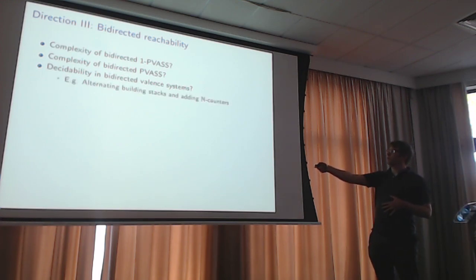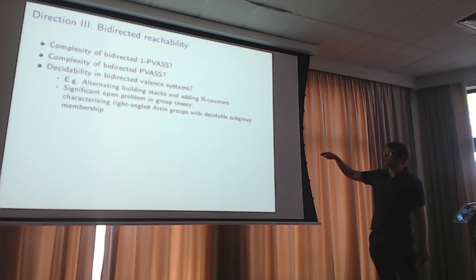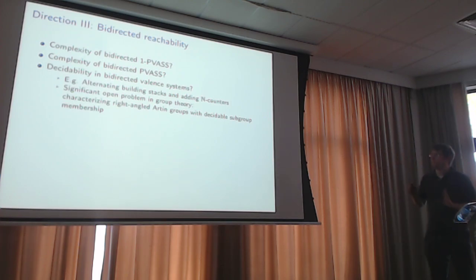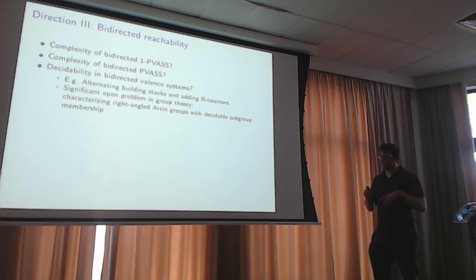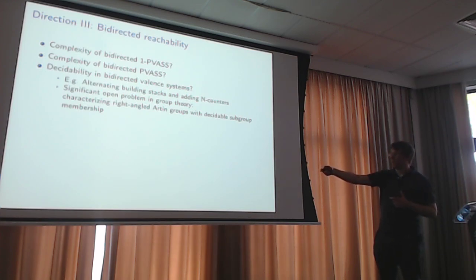What you would need to do is, in other words, go beyond pushdown VAS, where you would alternate building stacks and adding counters. The reason this is specifically interesting is because this would in particular solve, as far as I can tell, a very important open problem in group theory. There's this class called right-angled Artin groups, which correspond to valence systems where you have self loops everywhere on the graph. And as I mentioned on Monday, bidirected reachability is the same as subgroup membership in the corresponding groups. And so far, there's only a sufficient condition known. If the graph is chordal, then we know that the subgroup membership problem is decidable.